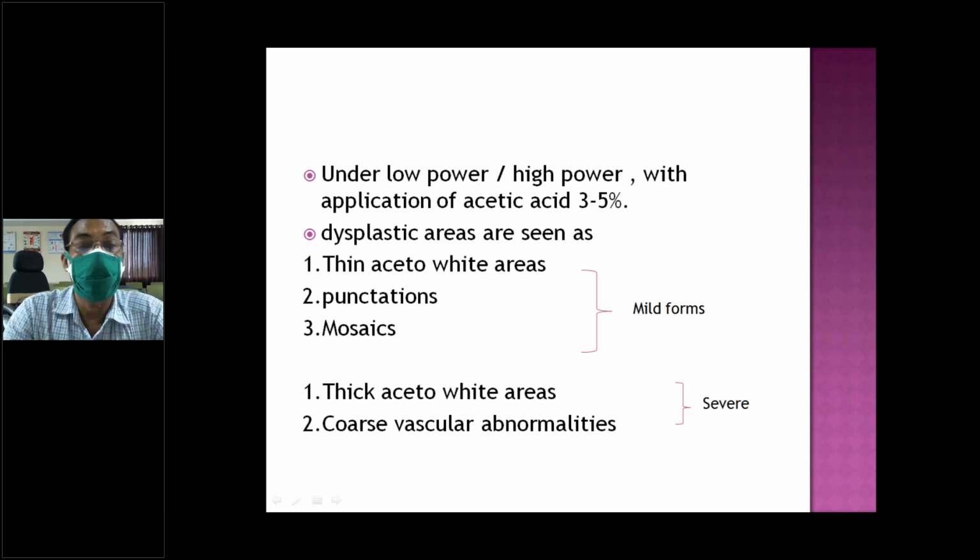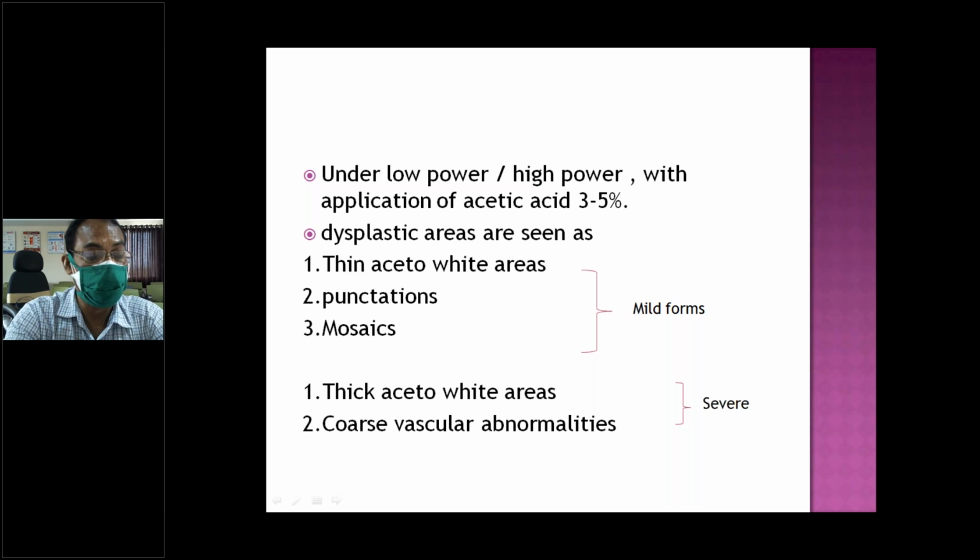If it is an abnormal thing, then what we'll see is there will be an acetowhite area. When you apply acetic acid, there will be whitening of the area, and there will be punctation. Punctation is because of dilated, irregularly dilated vessels. The blood vessel is beneath the epithelium. Sometimes if there is uneven caliber of the vessels, dilated vessels come to the surface epithelium, then you'll see punctation.